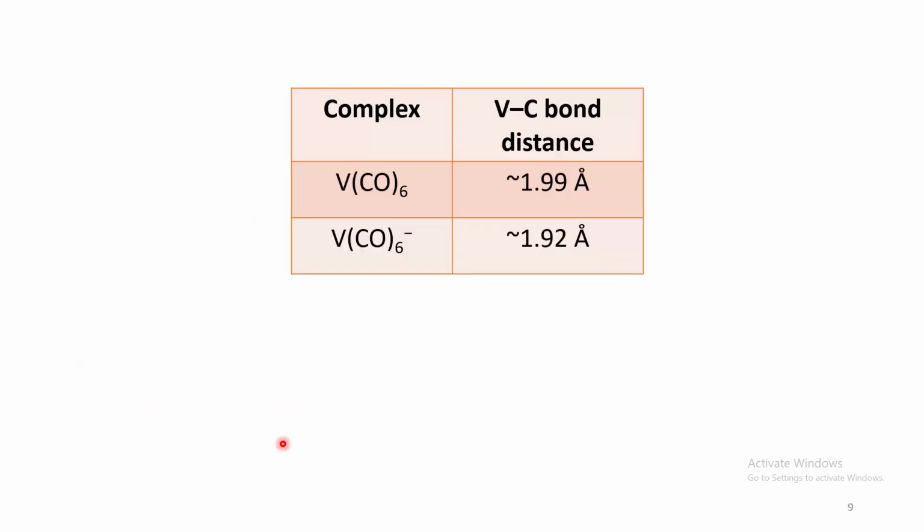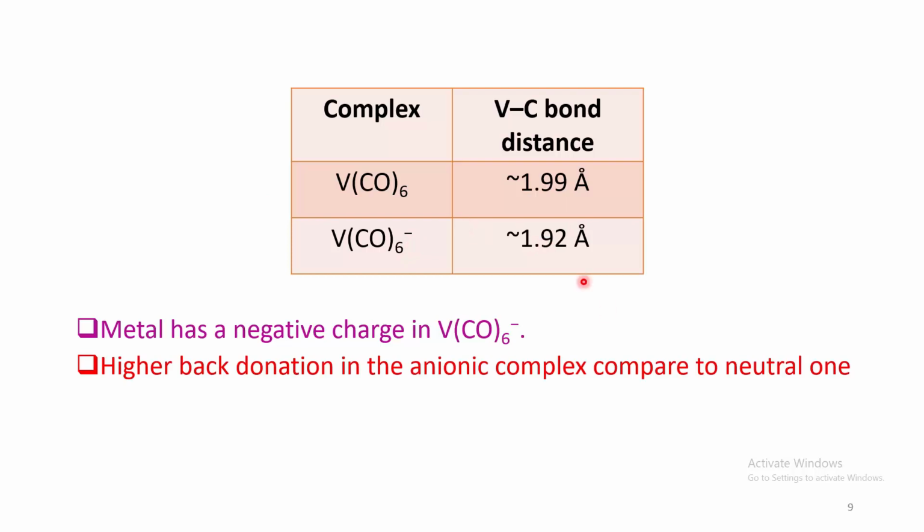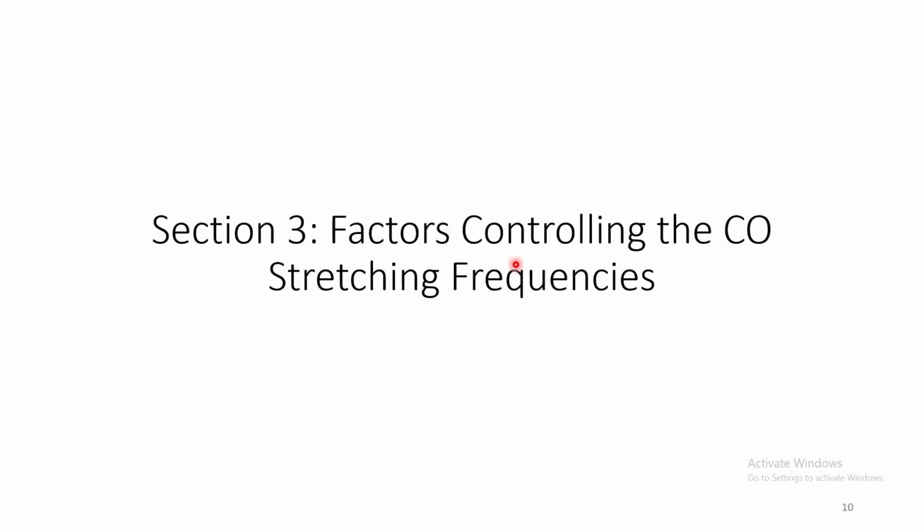Let us see this example. If we look at this anionic complex, it has a shorter vanadium carbon bond distance because this anionic complex contains a negative charge that enhances the extent of back donation. As a result, the vanadium carbon bond becomes stronger in the anionic complex and shorter in length.